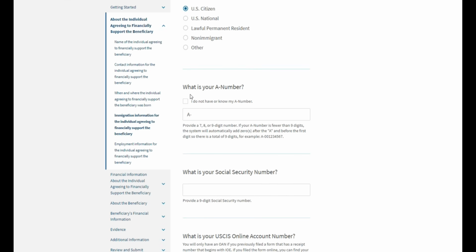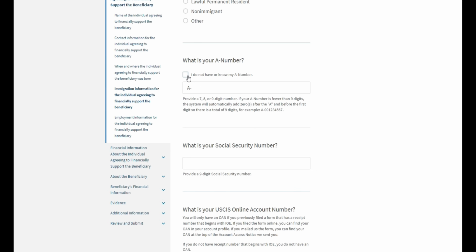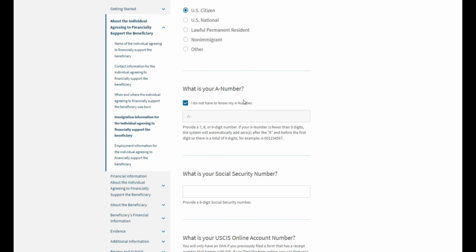Next, please provide your A number if you have one. If you do not have one, click this box. An A number is your alien number that typically looks something like this. And if you are a naturalized citizen, you will be able to find this number on your naturalization certificate. If you are a green card holder, you will also be able to find this number on your actual physical green card. If you are born in the United States, you do not have an A number.